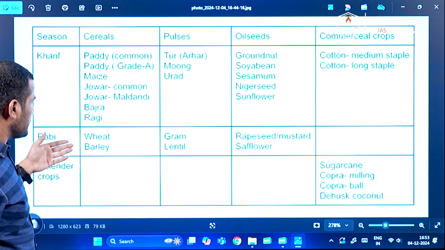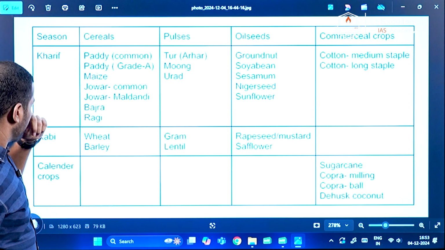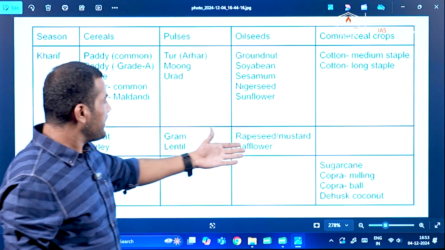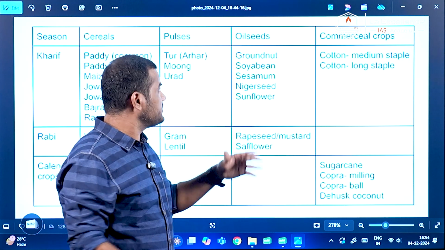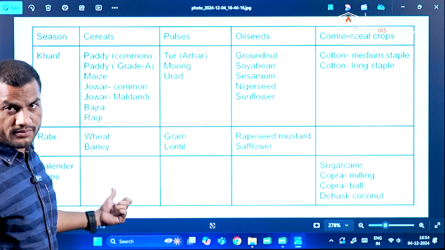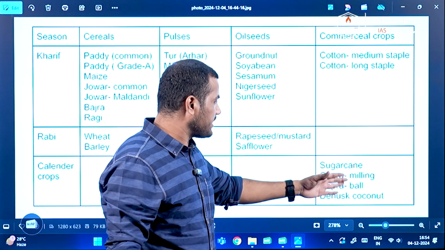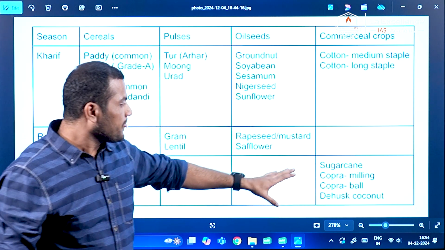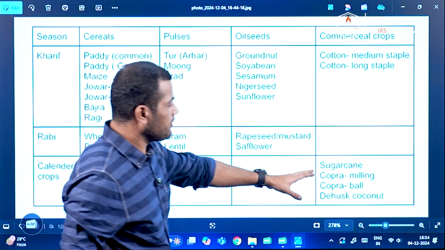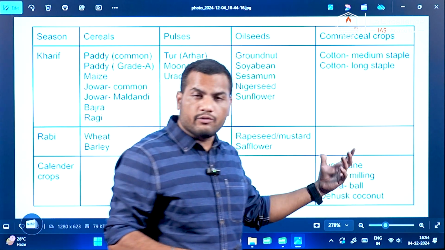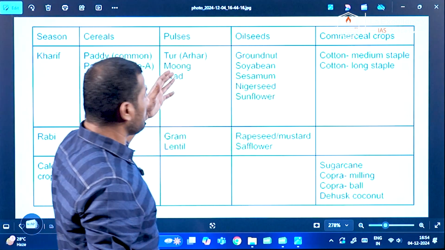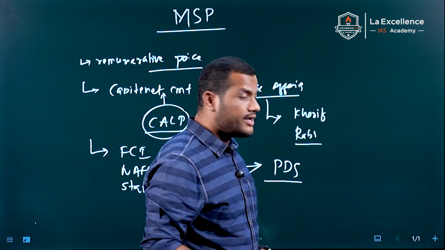At the same time, in the Rabi season, wheat and barley cereals are grown. The pulses gram and lentil are sown in the Rabi season, and rapeseed or mustard and safflower are also grown in the Rabi season. But there are calendar crops which are grown on a yearly basis: sugarcane, copra, de-husked coconut. There is no definite season for them. These are the 23 crops totally covered by the government of India under MSP.